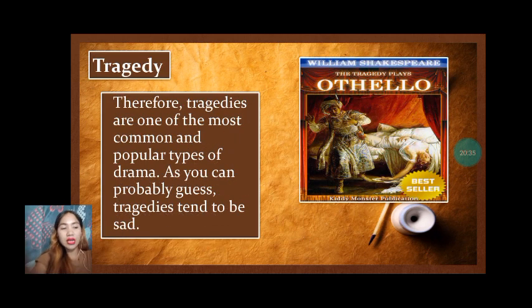The next one is tragedy. Tragedies are one of the most common and popular types of drama. As you can probably guess, tragedies tend to be sad. A tragedy is a narrative about serious and important action that ends unhappily. Usually, a tragedy ends with the death of the main characters. In some, the disaster befalls totally innocent characters. In others, the main characters are in some ways responsible for their downfall.